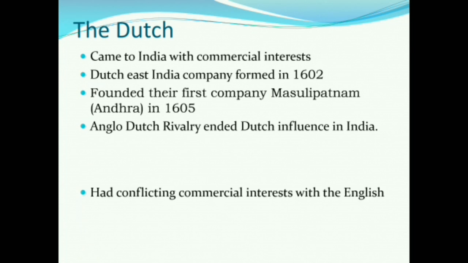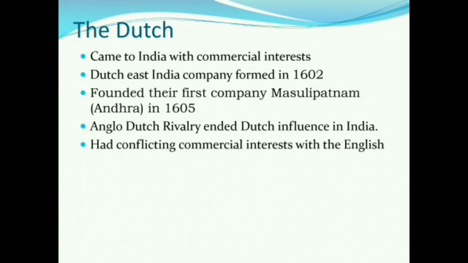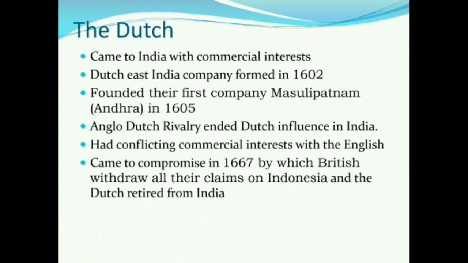So, there was an Anglo-Dutch rivalry, and they had conflicting commercial interests with the English. So, how did it end? This ended in 1667, by which the Britishers withdrew all their claims on Indonesia. Actually, the Dutch had acquired Indonesia.